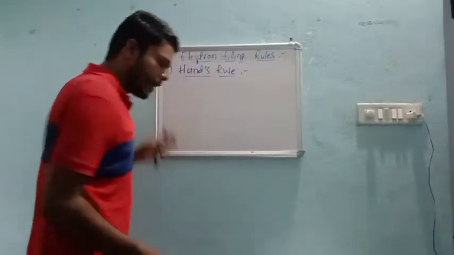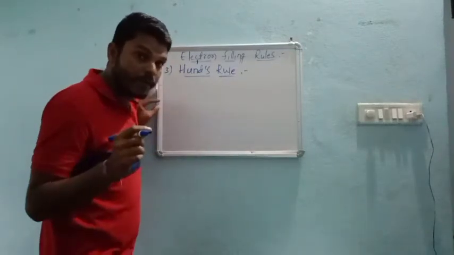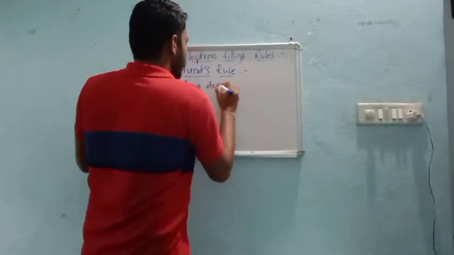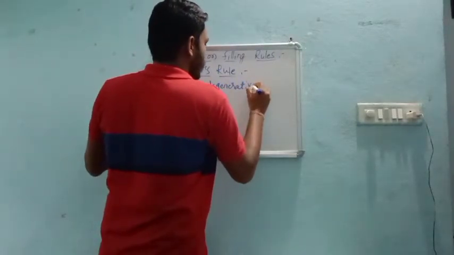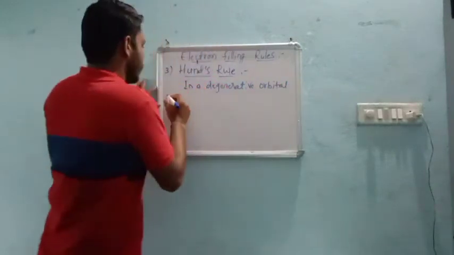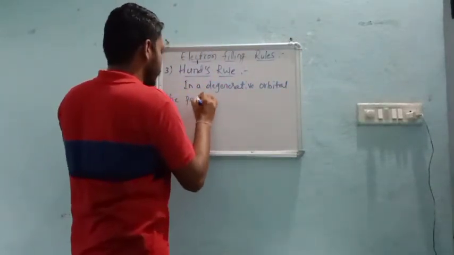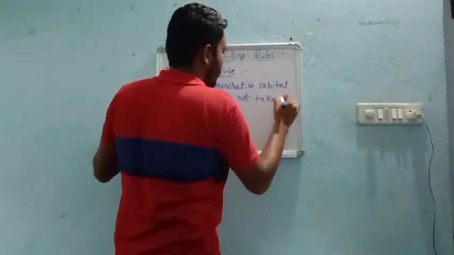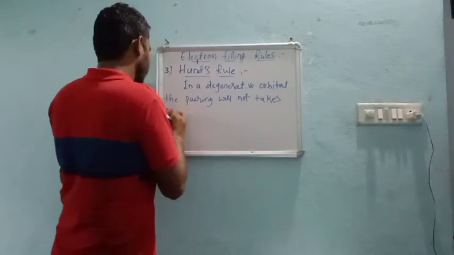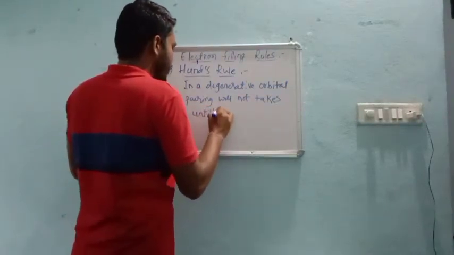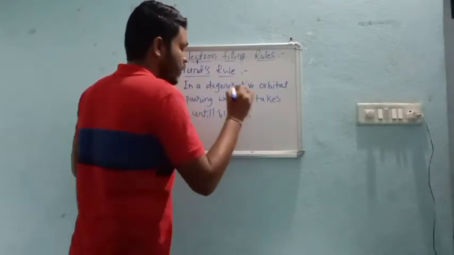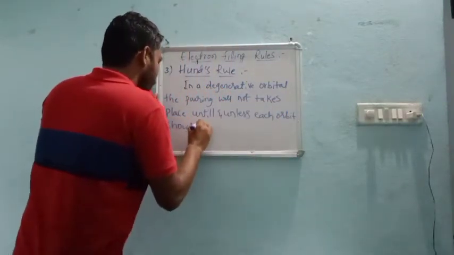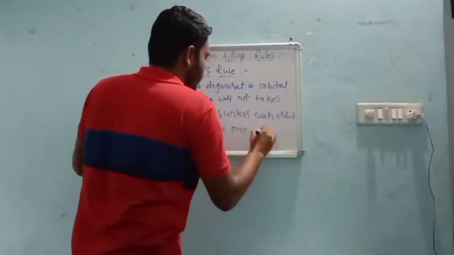Now, according to his statement, in a degenerate orbital, the pairing will not take place until and unless each orbital has one electron, right?